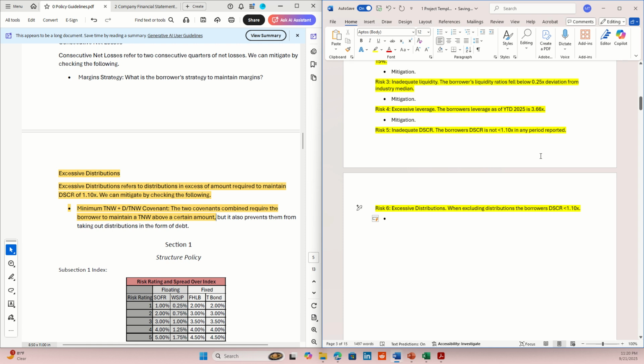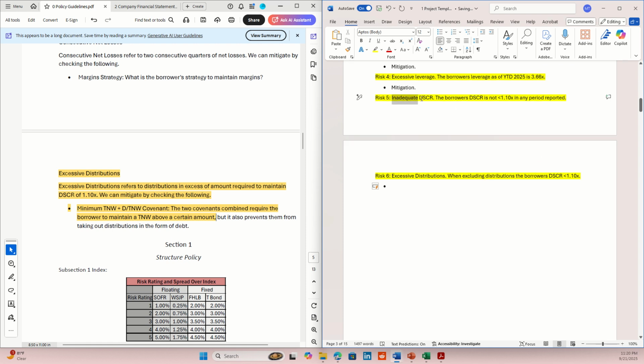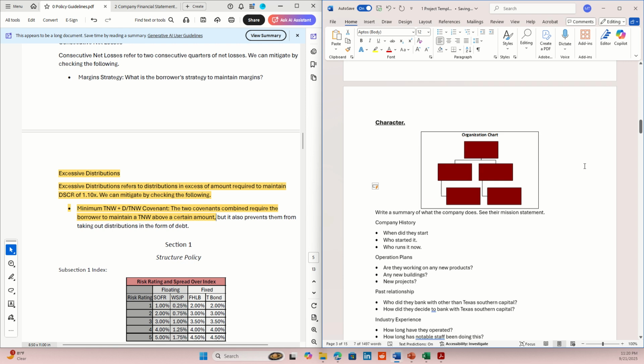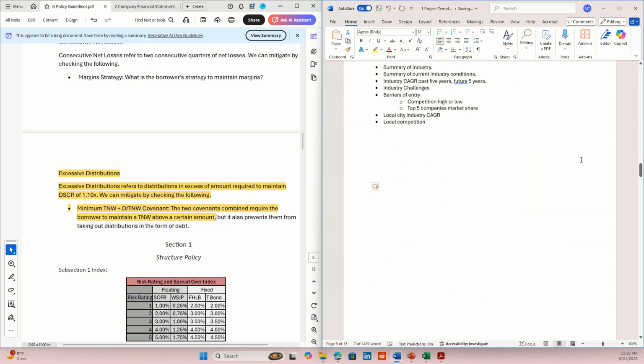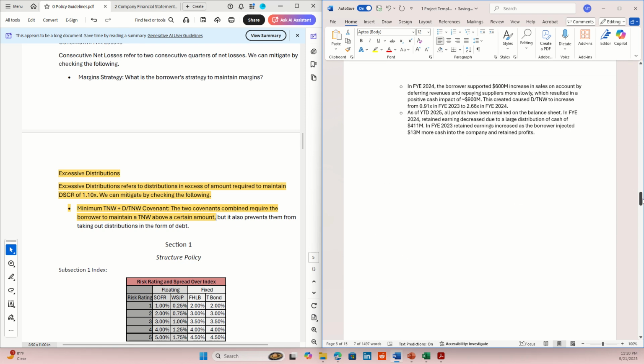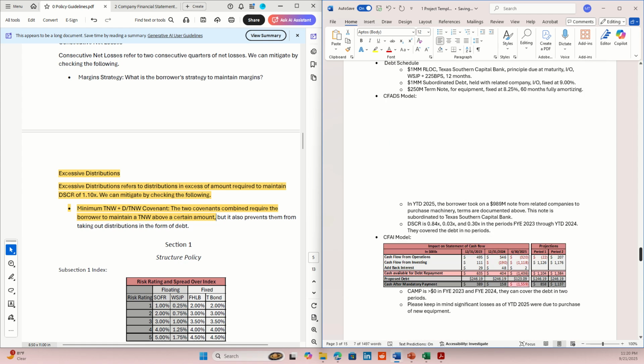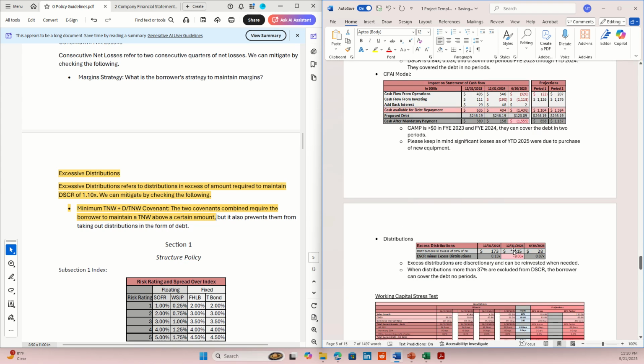Now, for some of you guys, they had inadequate debt service coverage ratio already before we had the excessive distributions. Now, if your company is like mine and their debt service coverage ratio is low, but their excessive distributions are still $500,000 or $173,000, then yes, I want you to cite it.